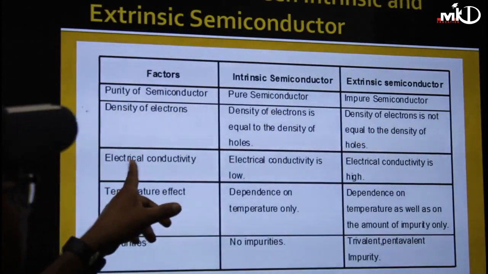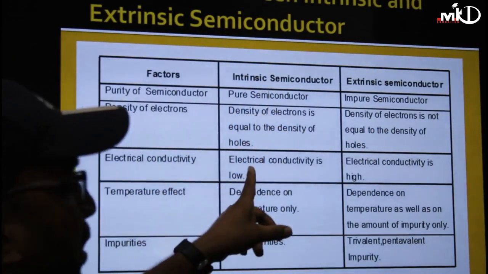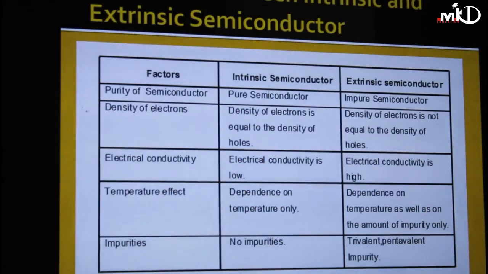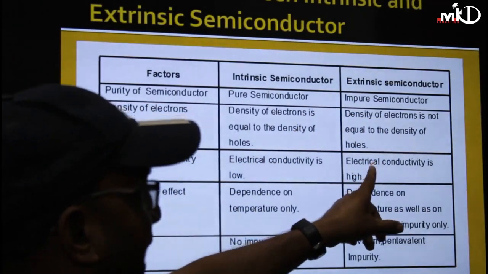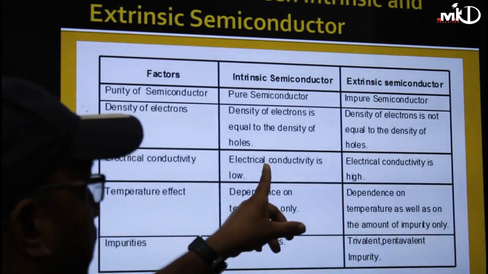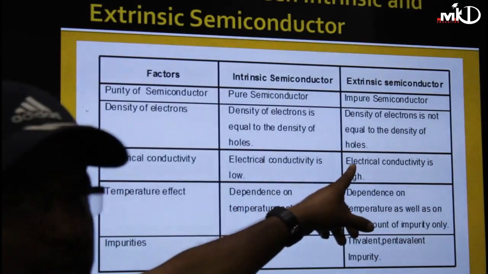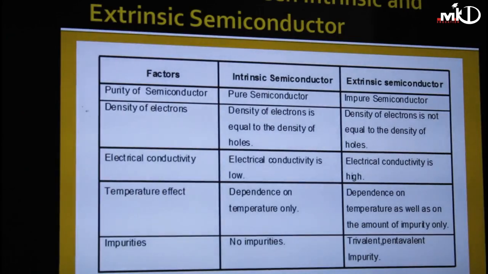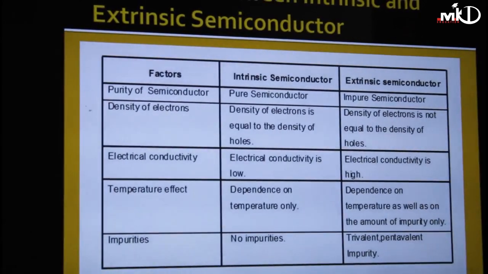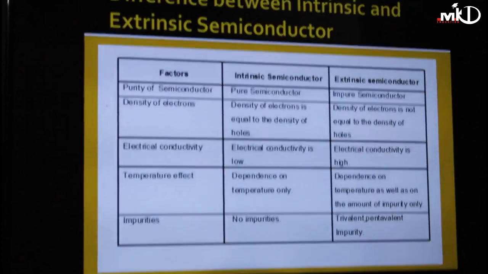Clear? Conductivity. In case of intrinsic, the conductivity is very low. Why? Because at 0 degree Kelvin, we do not have any free carriers. But in extrinsic, the conductivity is high compared to intrinsic, because by adding the doping element or impurity, you are getting some free holes or free electrons at 0 degree Kelvin.